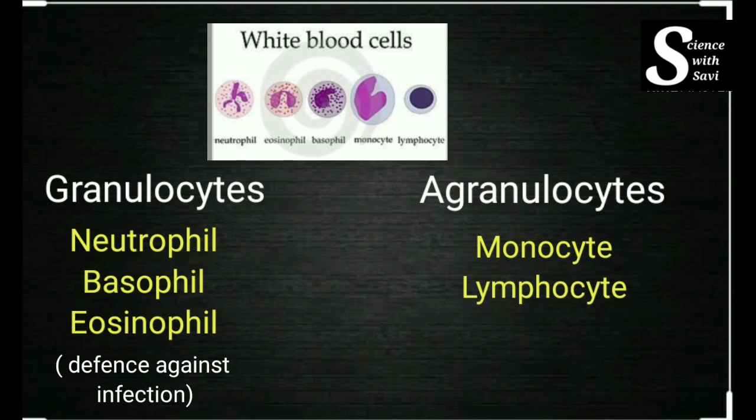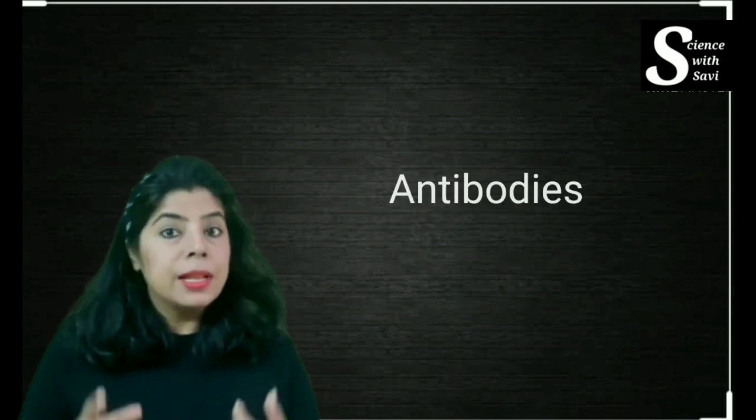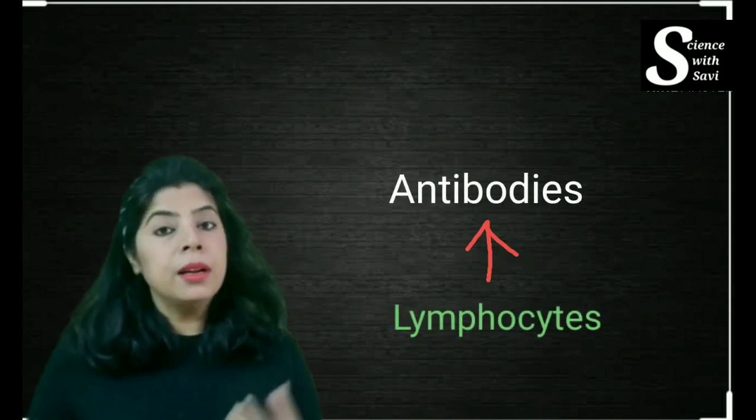Another type does not have the granules, so they are called the agranulocytes. That is, granules are not present in the cytoplasm. They are of two types, monocytes and lymphocytes. Here the lymphocyte is very important. These lymphocytes are responsible for producing antibodies. You must have heard the name of antibodies. Whenever any foreign substance enters our body, we call it an antigen. Whenever any foreign infection, any kind of virus or bacteria, enters our body, the body develops soldiers to fight with it. We call these soldiers antibodies. These antibodies are produced by the lymphocytes.